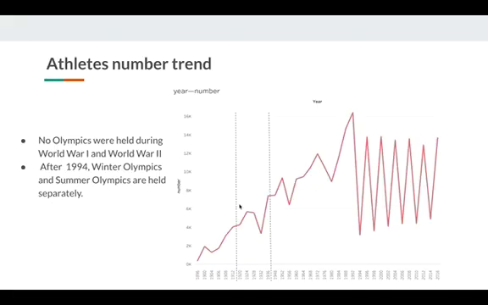Then we come to the athletes number trend. In this line chart, the x-axis represents year and the y-axis represents number. We found that no Olympics were held during World War I and World War II. We can also see some fluctuation. This is because after 1994, the Winter Olympics and Summer Olympics are held separately.